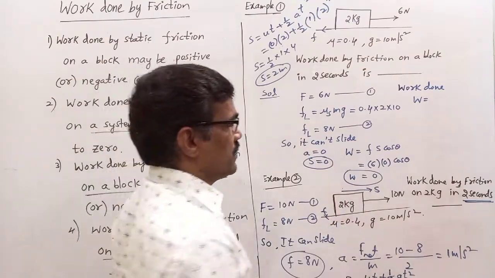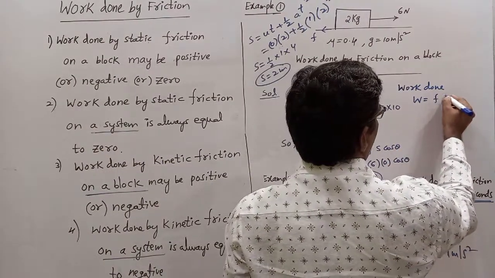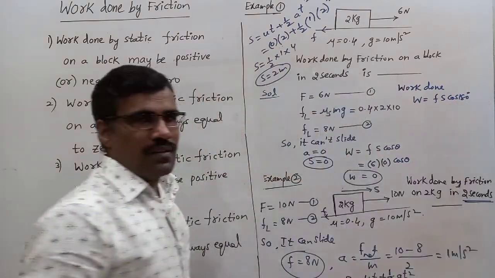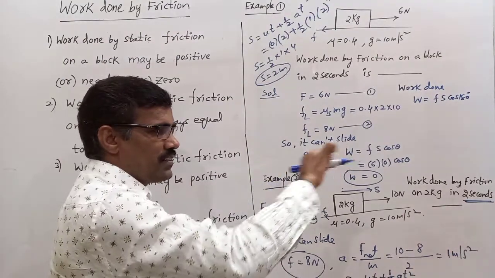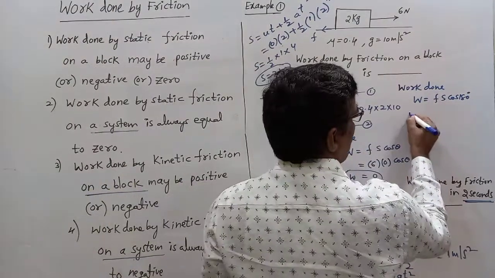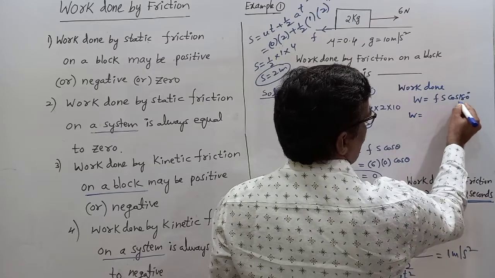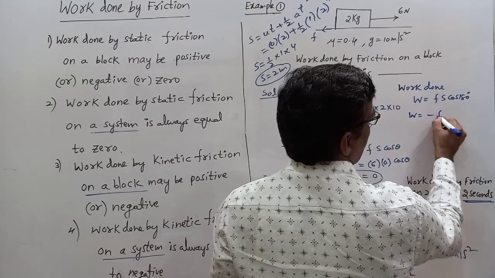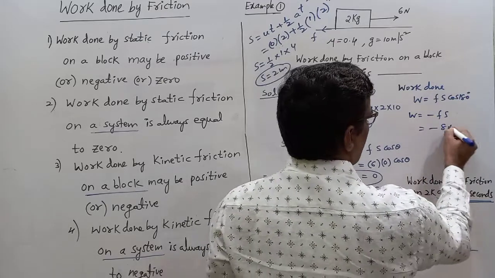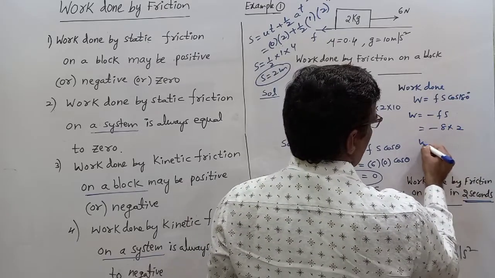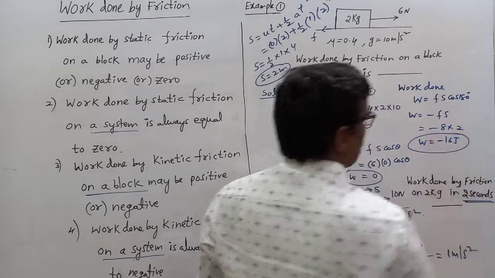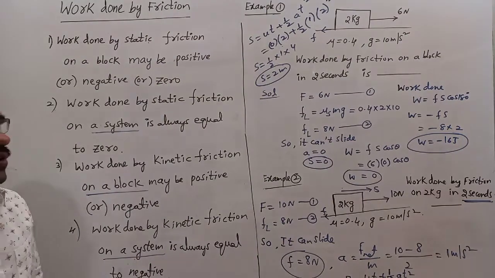Displacement is that side, friction opposite side, that's why cos 180, which is minus 1. So W equals minus F s. F is 8, s is 2. That's why work done is equal to minus 16 joule.